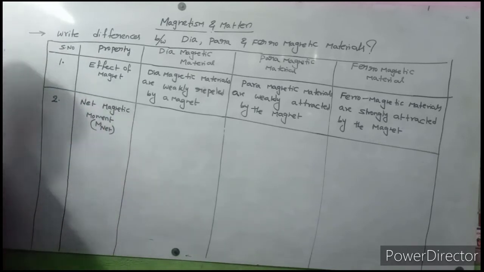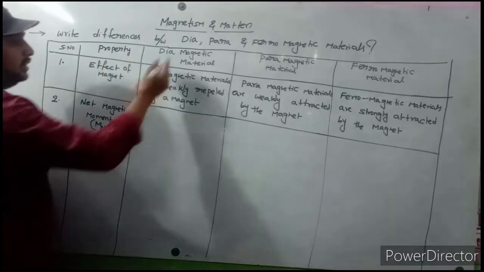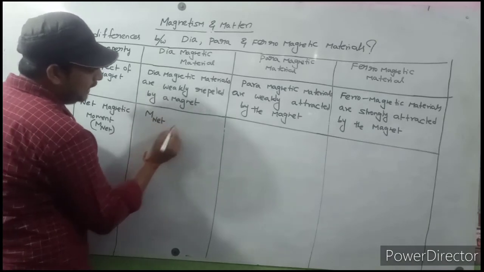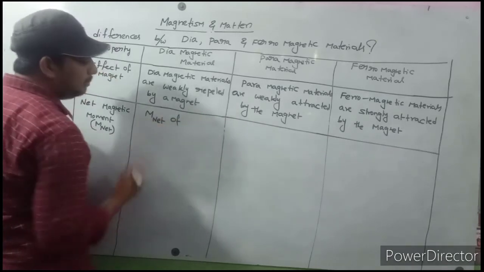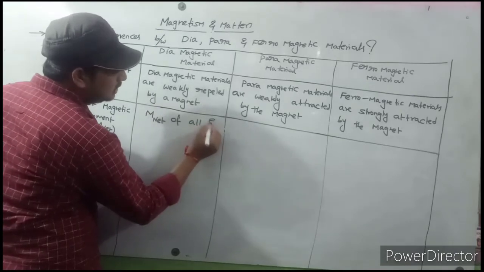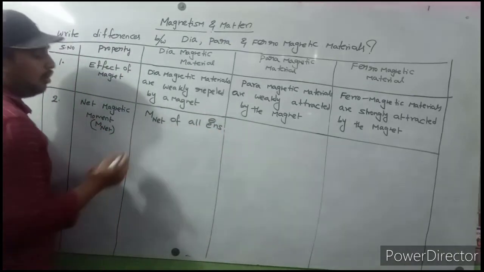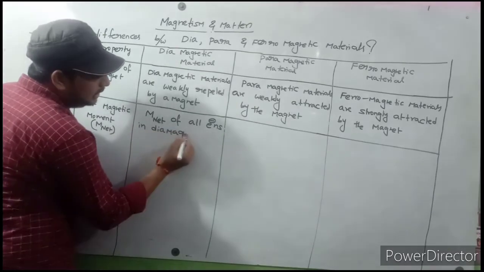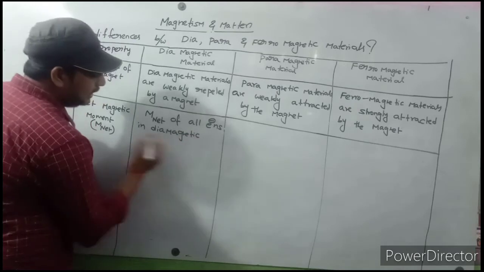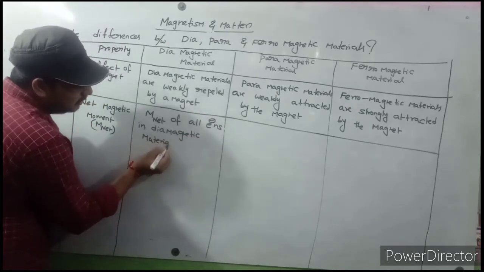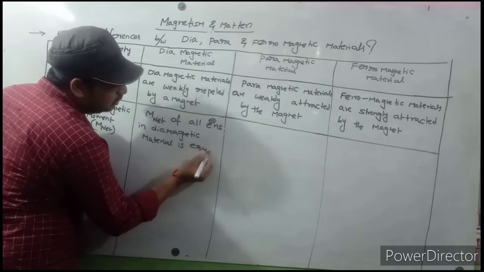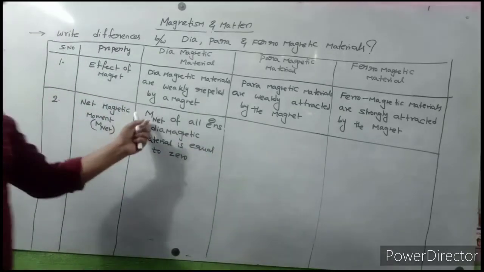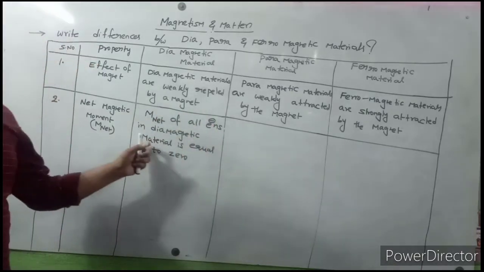What is the net magnetic moment value in diamagnetic material? The net magnetic moment, M net, of all electrons in a diamagnetic material is equal to 0.